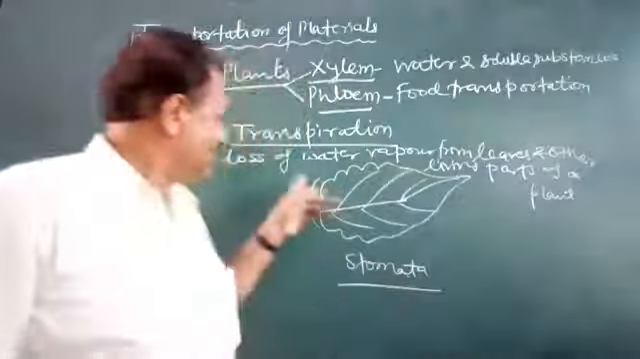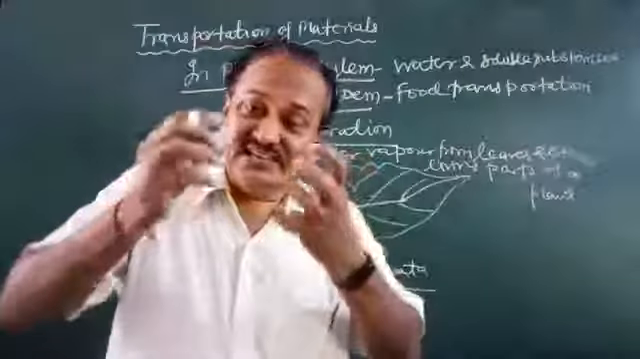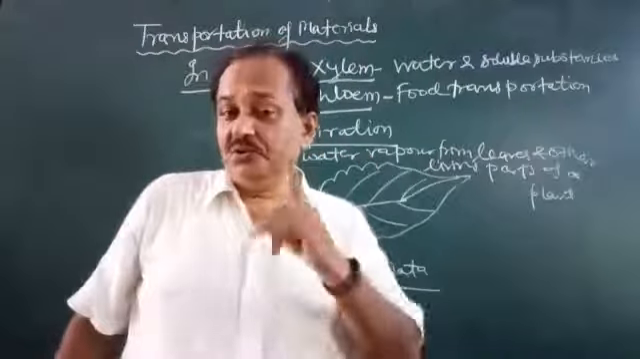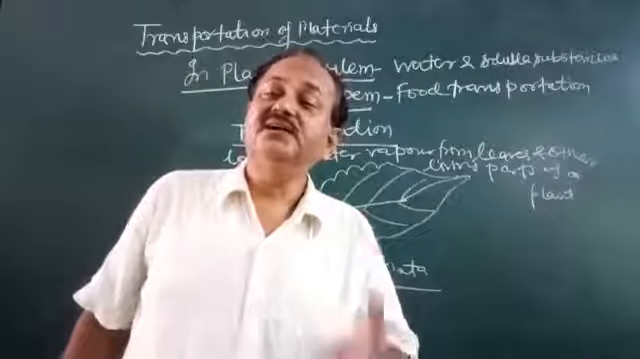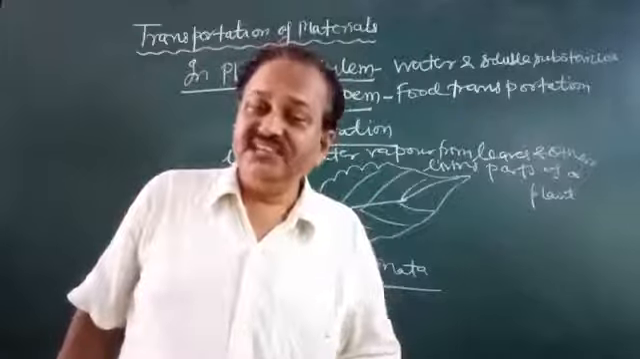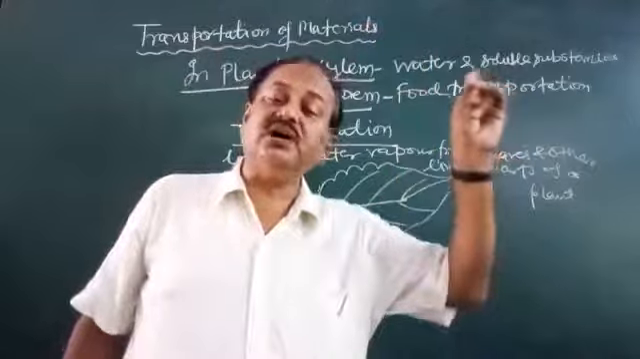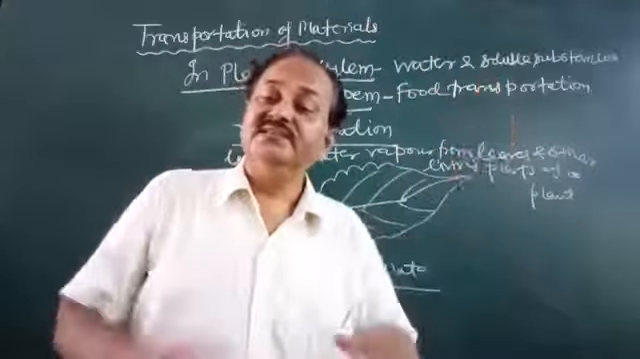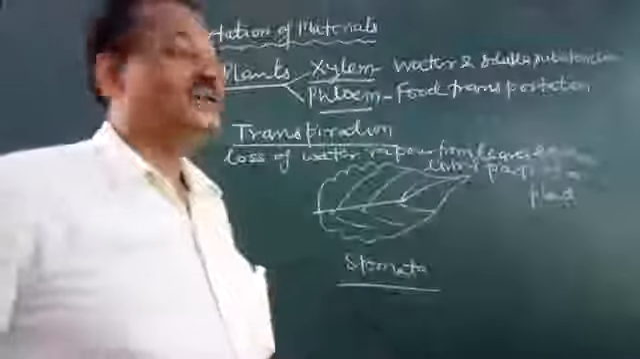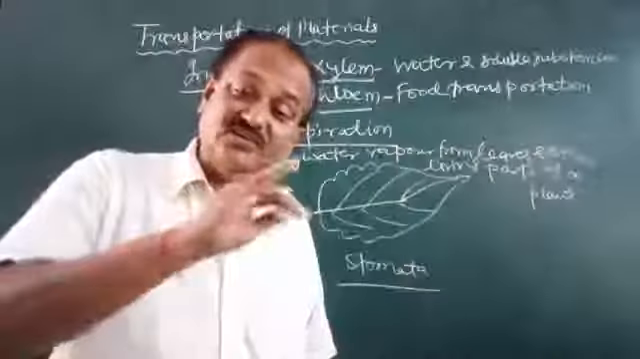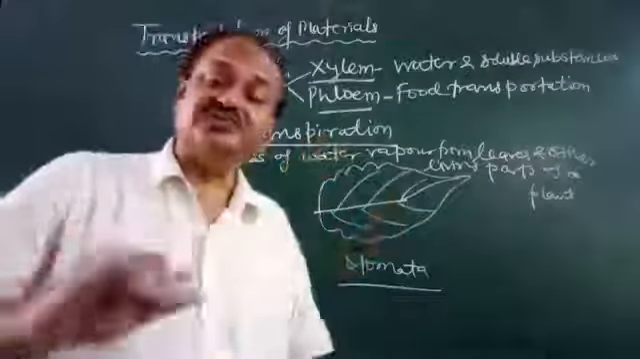So this is transpiration. Due to transpiration and osmosis, there is a force inside the plant which enables the water to rise from the roots to the upper parts, and thus the transport of water and minerals takes place in the xylem. This is one part of the mechanism, that is osmosis and transpiration.